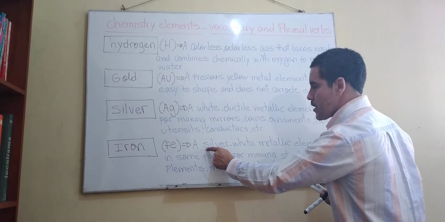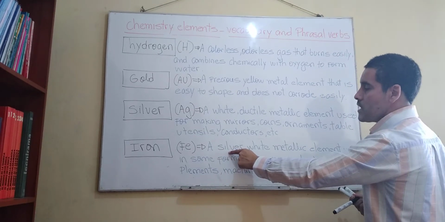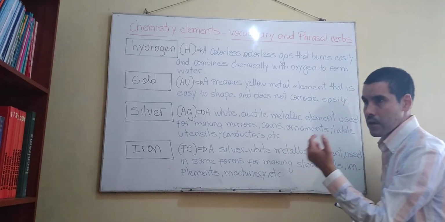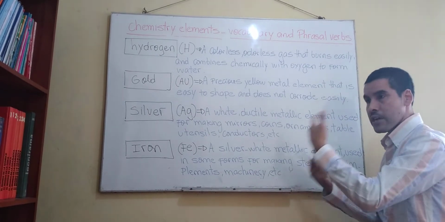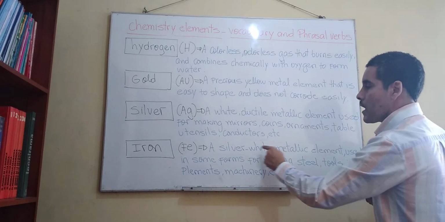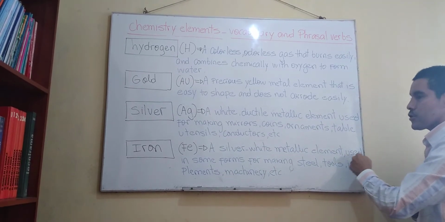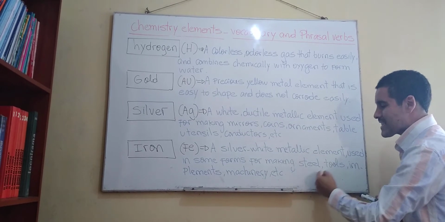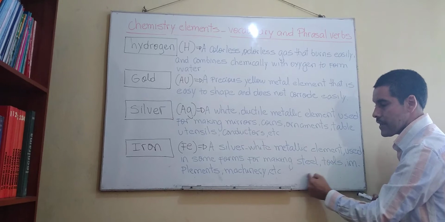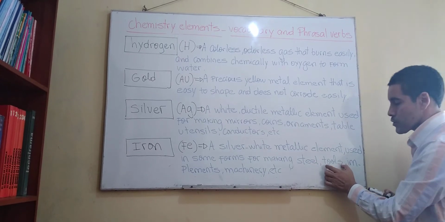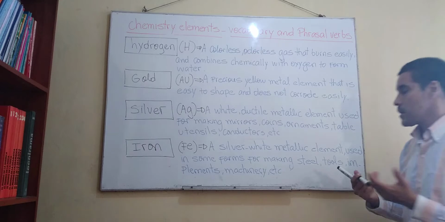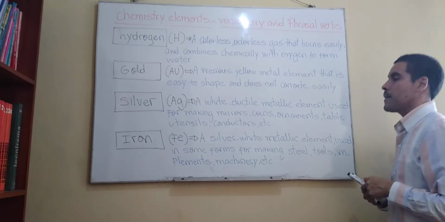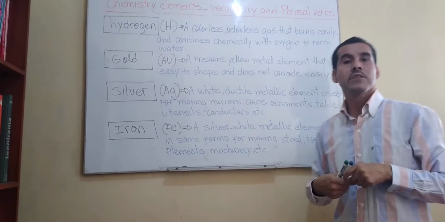So let's check the meaning here in a fast way. A silver white, remember? Silver white, gray color, right? Gray color. We did it just a minute ago. Lo hicimos hace un momento, ¿verdad, chicos? Metallic element used in some forms for making steel. Steel, it means acero, okay? Steel. Tools, herramientas, tools. Implements, machinery, etc. Well, I hope you have understood this lesson, dear students.